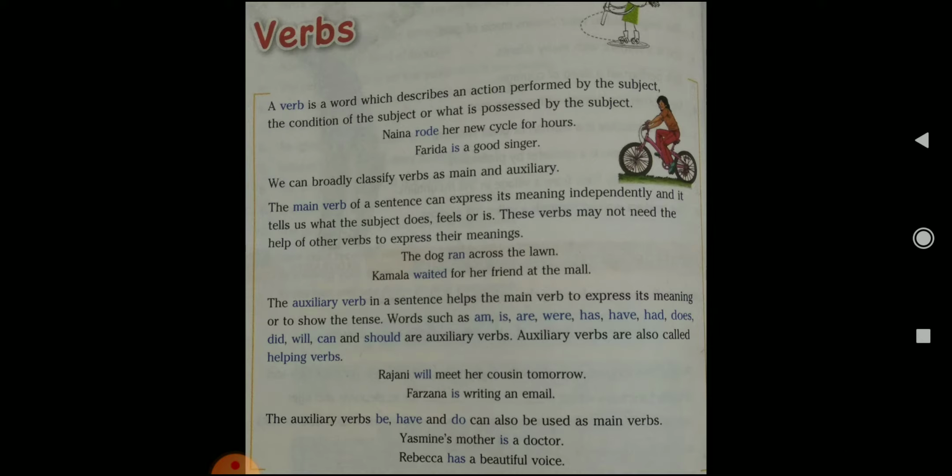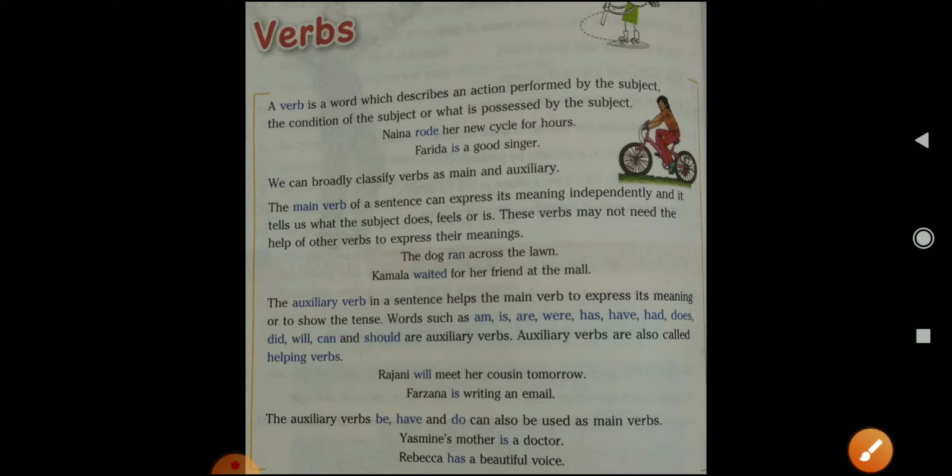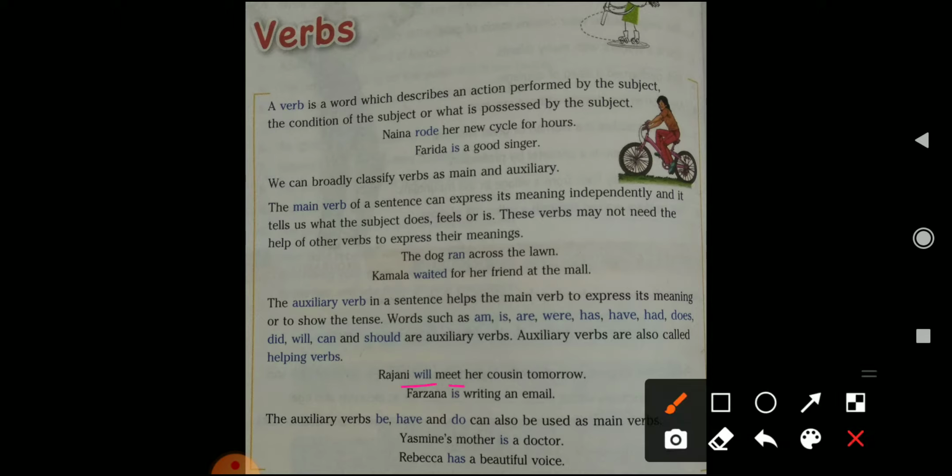The second kind of verb is the auxiliary verb. You can call it a dependent verb. You can call it a helping verb. So it helps the main verb to complete the meaning, and it also tells the tense of the sentence. Here in the example you can see, Rajni will meet her cousin tomorrow. So here will is the helping verb and meet is the main verb. Will tells us that this sentence is in the future tense.